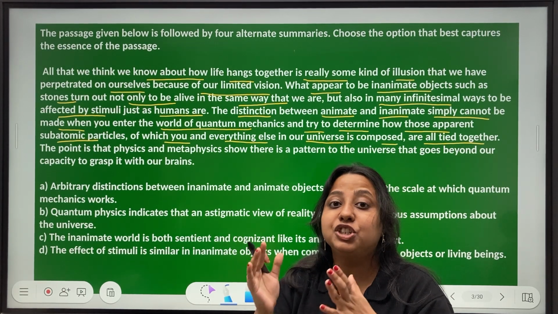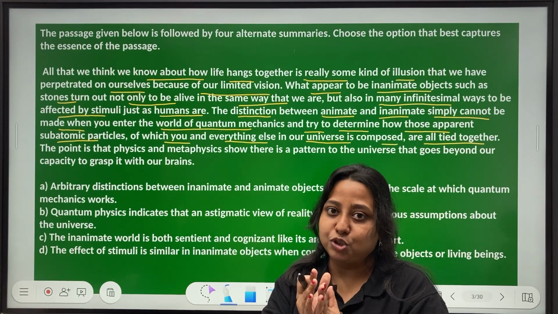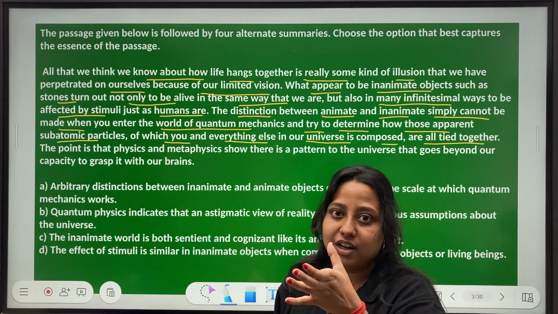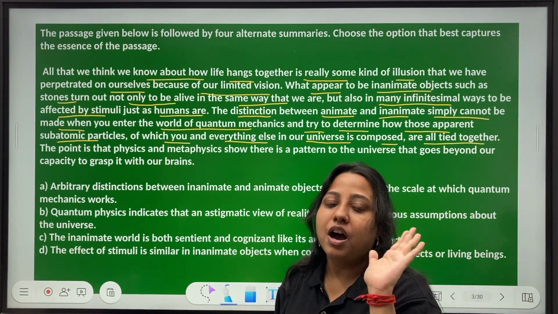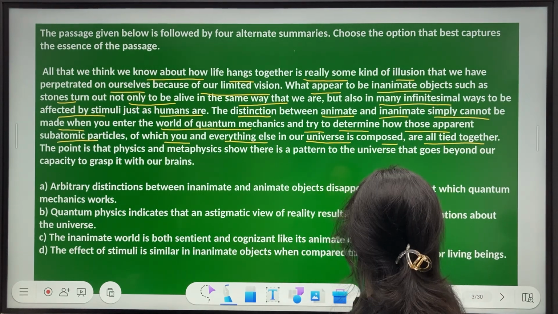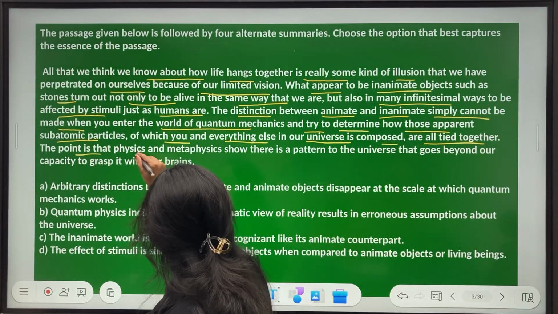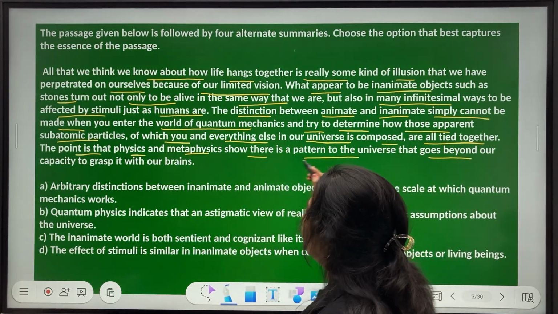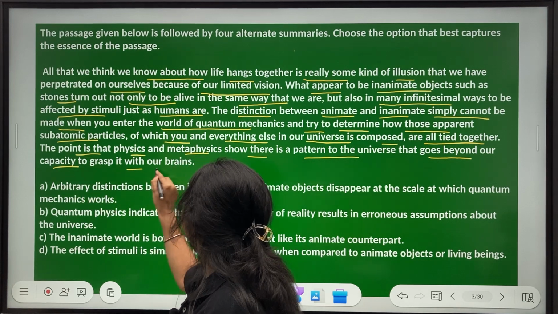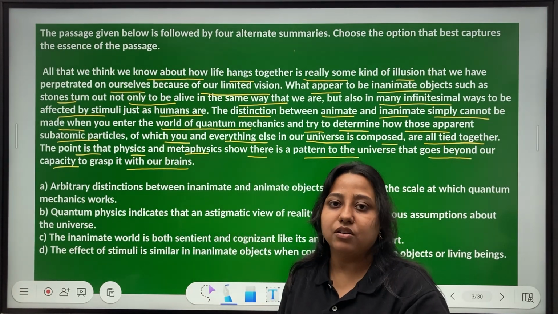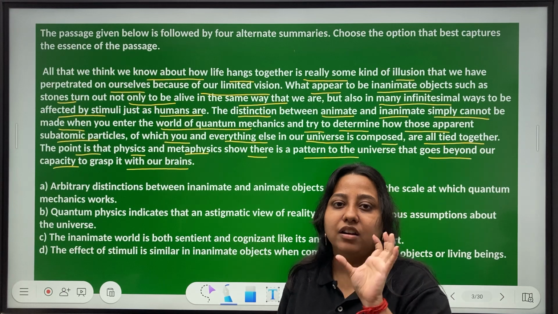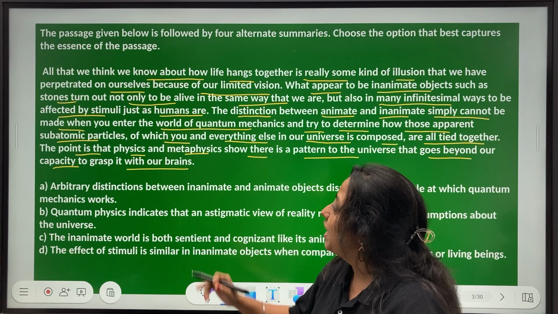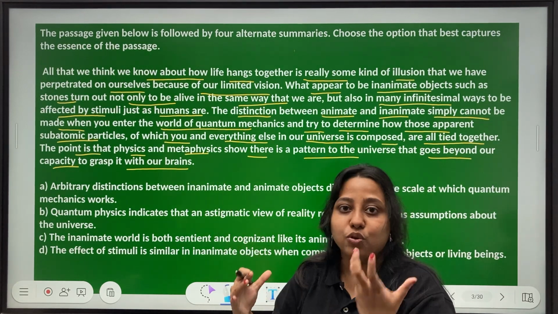So you cannot really distinguish very clearly between animate and inanimate once you step into the world of quantum mechanics. When you look through the lens of quantum mechanics, that distinction appears to be blurred, right? The point is that physics and metaphysics show there is a pattern to the universe that goes beyond our capacity to grasp it with our brains. So there is definitely some pattern to the universe which we cannot really fathom, which we cannot really make sense of, we cannot grasp it with our brains. That is what physics and metaphysics go on to show.